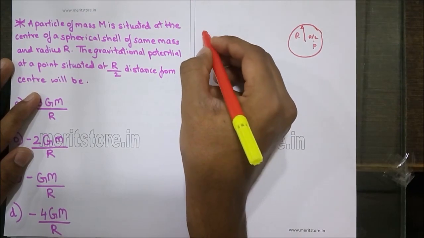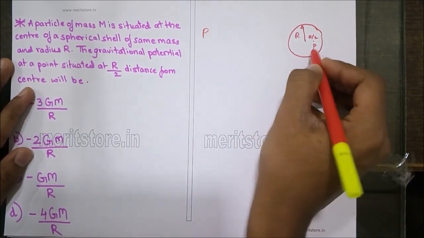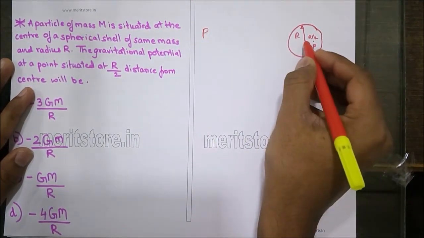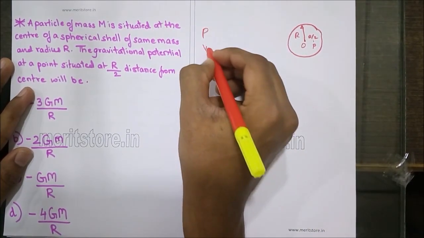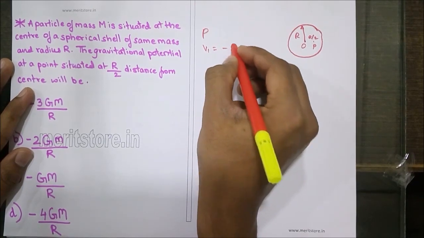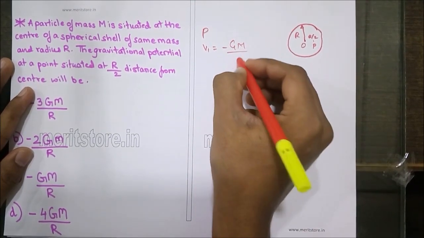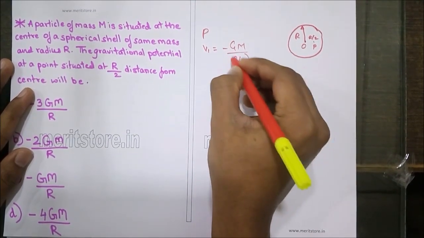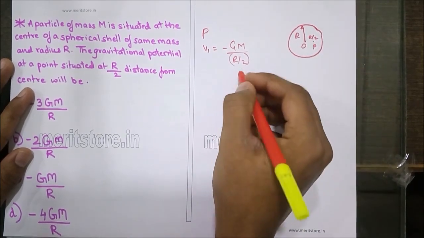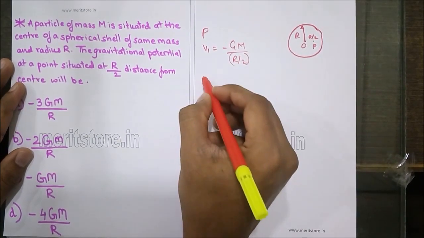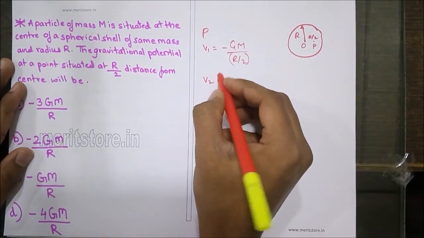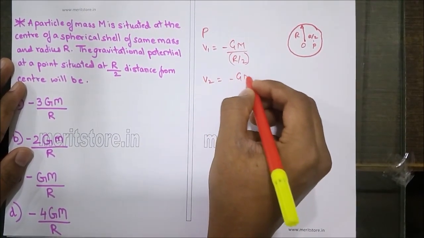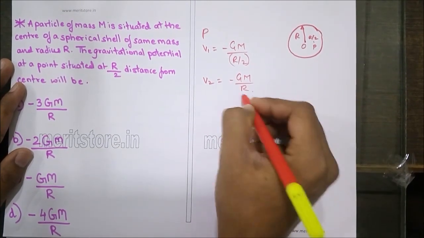Now the gravitational potential at point P due to the point mass at the center O is given by V1 equals minus GM upon r by 2. That is the distance between these 2 points. And now the gravitational potential due to the entire shell at the point P is minus GM upon r.